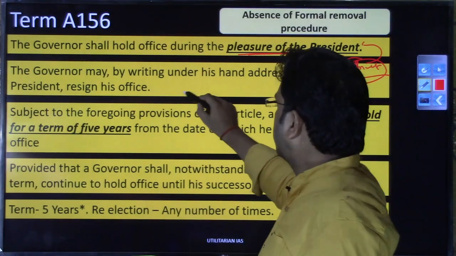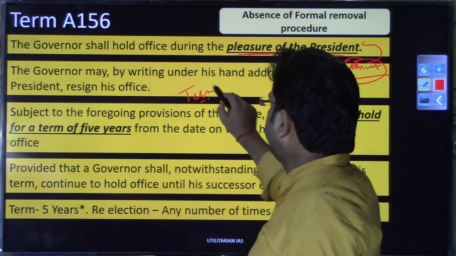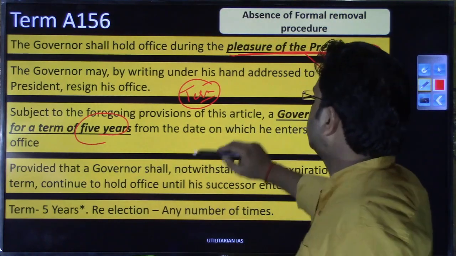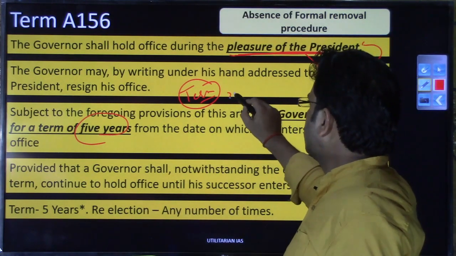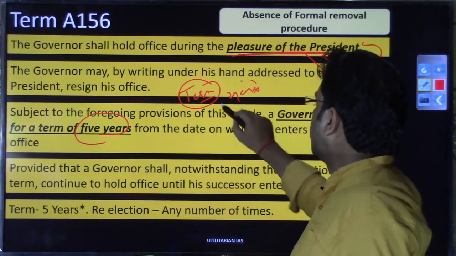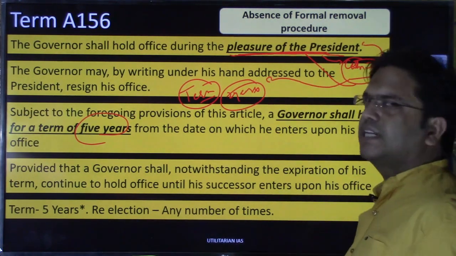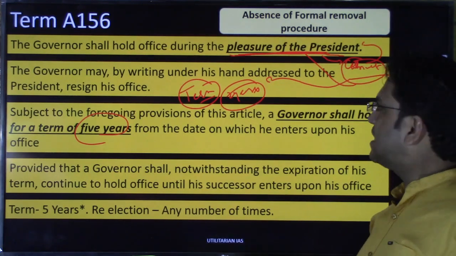By having control on the term, you have already written that okay, you are giving this 5 years, but that is subjected to the pleasure, right? So suppose 2 years down the line of the appointment, if that governor is not following the dictates, indirect dictates, because in the constitution it has not been mentioned.